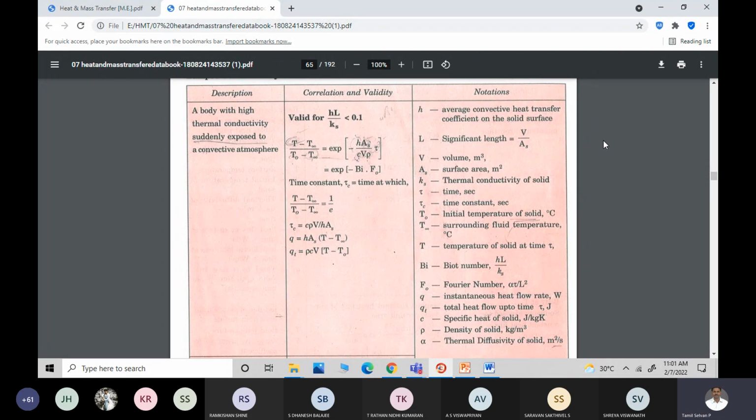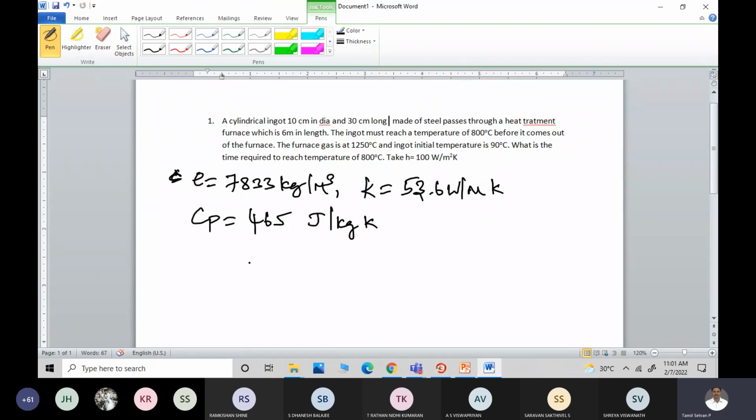Characteristic length is the correct term to use, which is nothing but volume by area. It is mentioned for cylinders, spheres, and flat plates. So L_c equals volume by area, which is R by 2 for cylinders. You know how you get it, right?